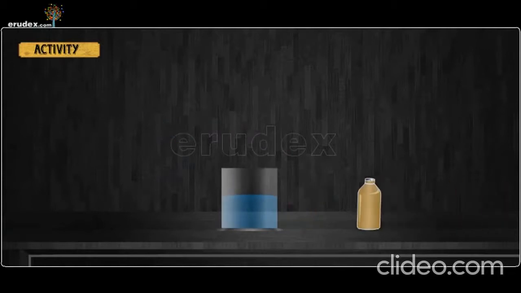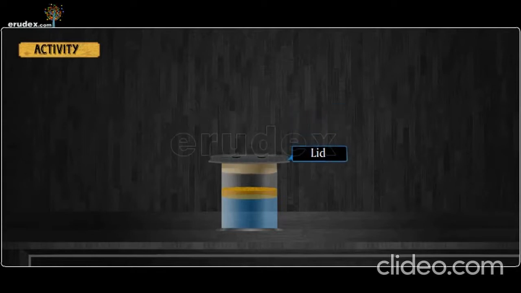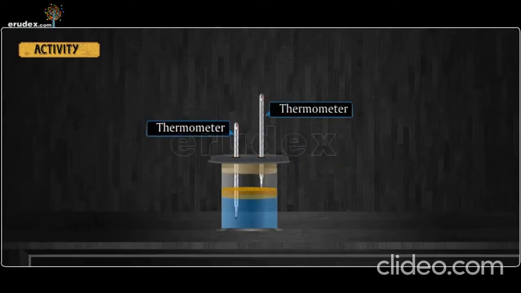Gently and carefully pour coconut oil over the surface of the water, and both of them do not mix with each other. Put a lid with two holes on the top of the glass jar, and thermometers are inserted through the holes of the lid in such a way that the bulb of one thermometer lies only inside the water and the other lies only inside the coconut oil.